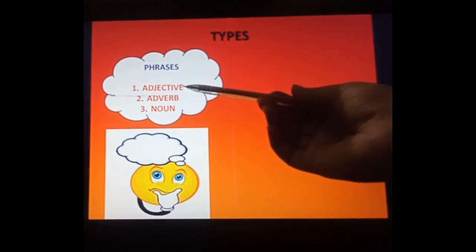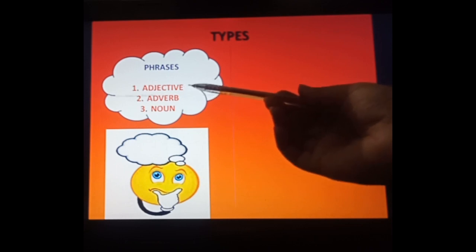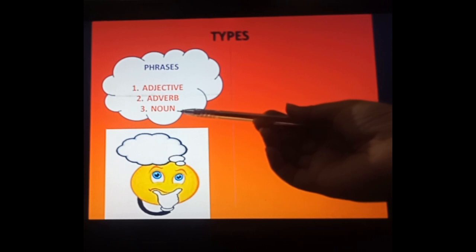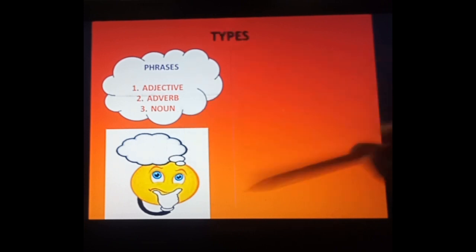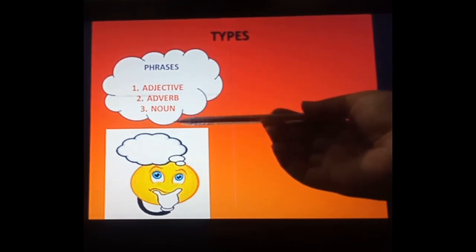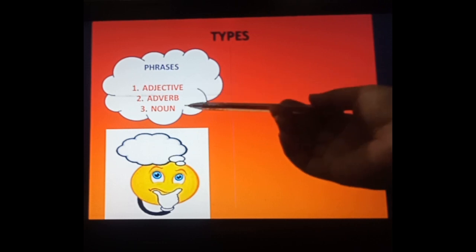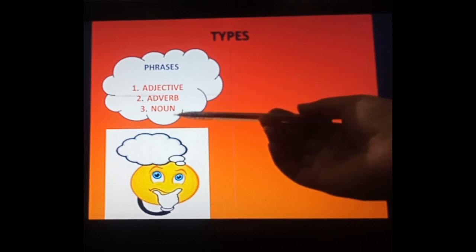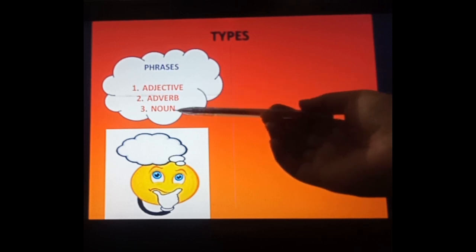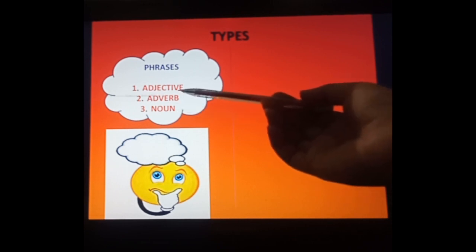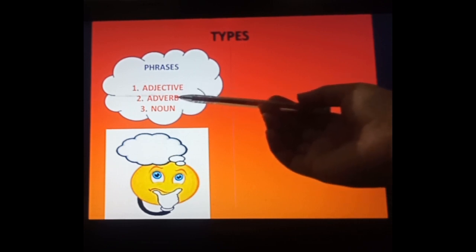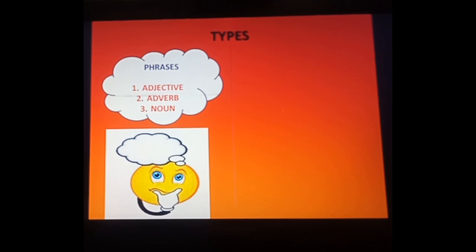In the adjective phrase you will get only the quality, meaning you will not get any noun. But in the noun phrase you will get a noun plus another thing, meaning you can even get an adjective also, but you will get the noun also. So by this you can easily identify. In a noun phrase you get a noun plus additional words related to the noun. An adjective phrase gives the quality of a noun or pronoun, and an adverb phrase answers how, where or when. Fine, you will get these answers.